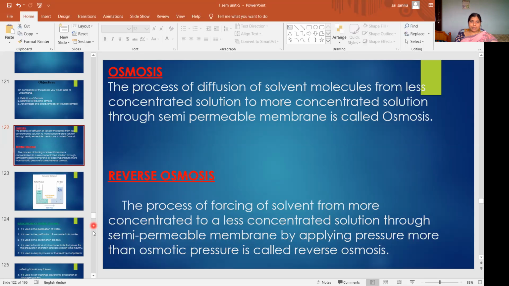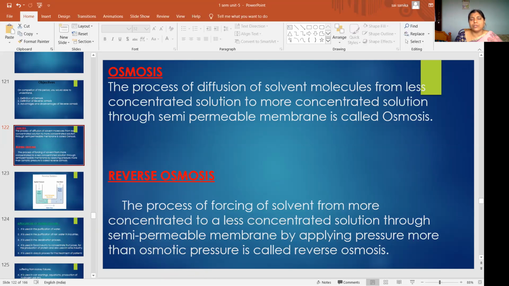The semi-permeable membrane is very important. Because of this membrane only osmosis is taking place, because it selectively permits molecules to pass through it. So which molecules are passing through the semi-permeable membrane?